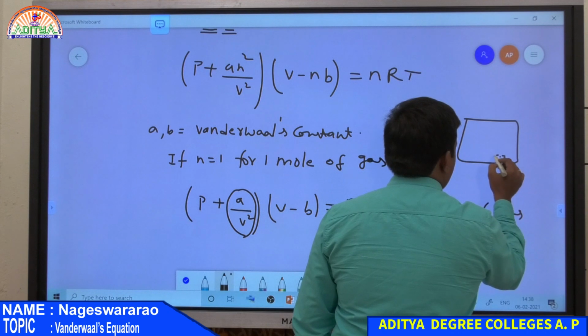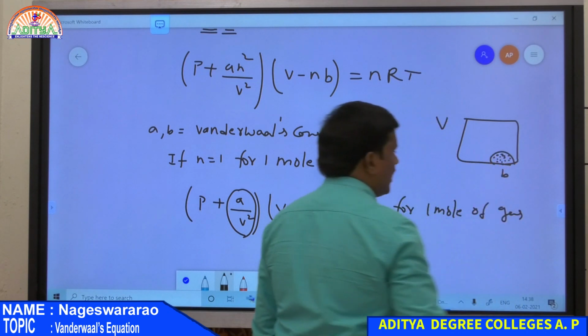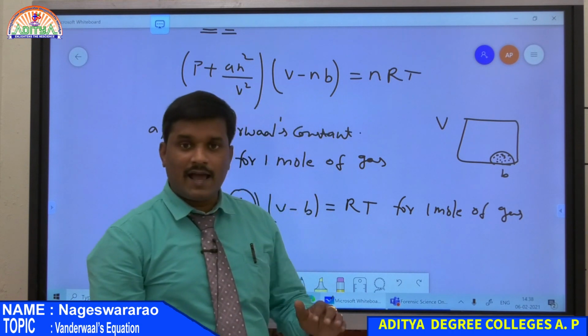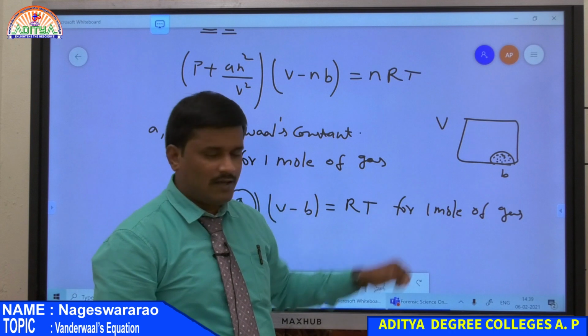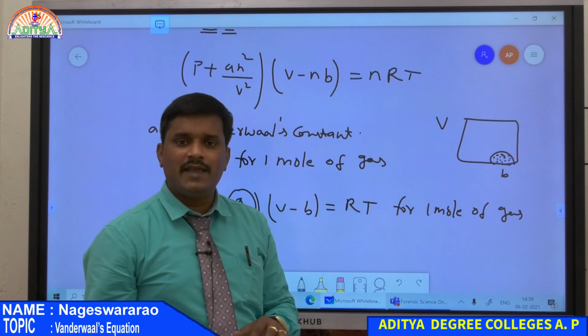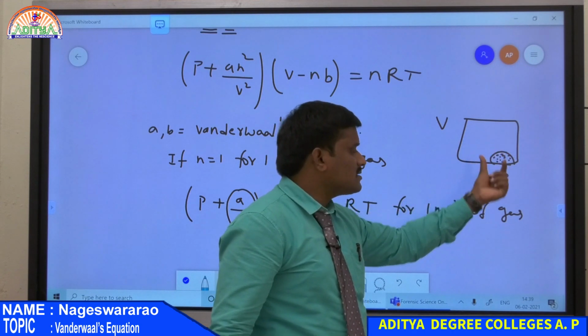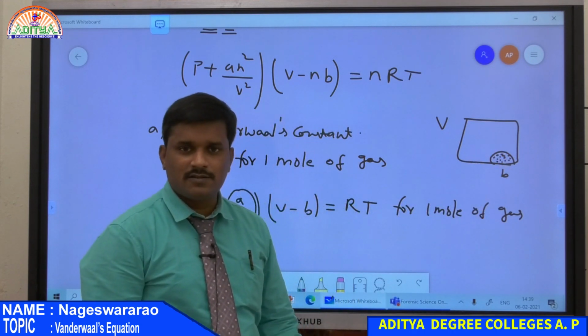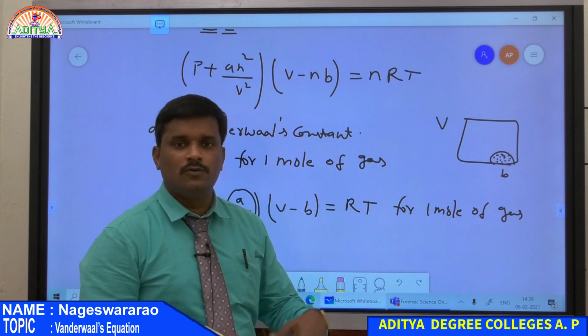So at high pressure condition, this is excluded volume B, that is the volume occupied by the gas molecules at high pressure condition. So this is not negligible compared to the total volume. Therefore, the volume of the gas is equal to the total volume of the container minus the excluded volume. That is nothing but the free space available for the gas molecules to move freely.